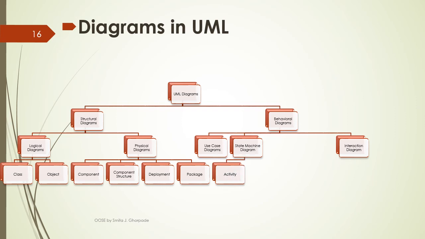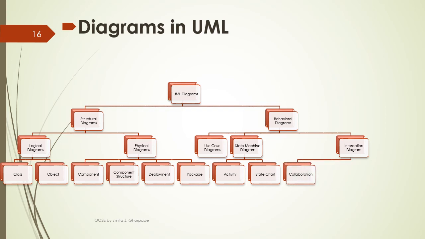Then state machines are divided into two subtypes, that is activity diagram and state chart diagram. An activity diagram is a special kind of state chart diagram which shows the flow from one activity to another activity within a system. And a state chart diagram shows the state machine, which includes different types of states, events, transitions and activities in a system.